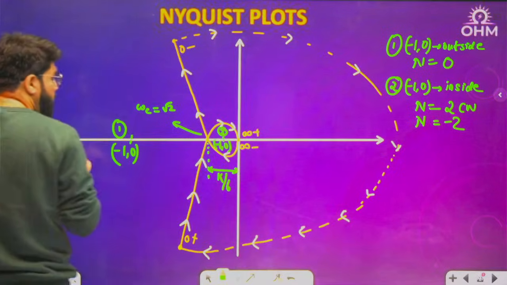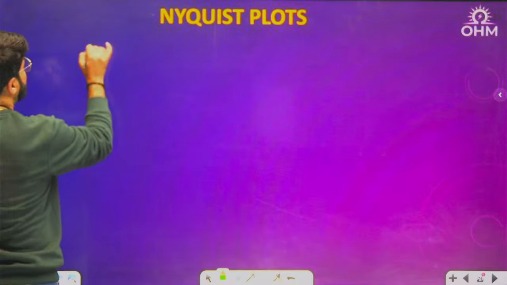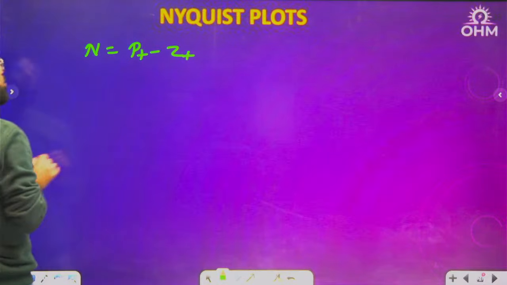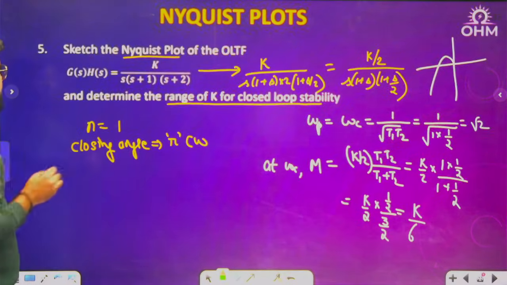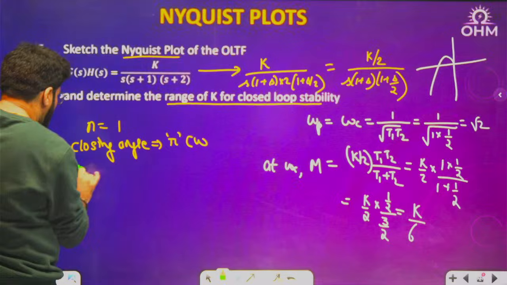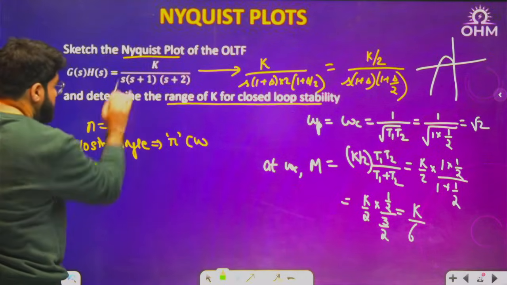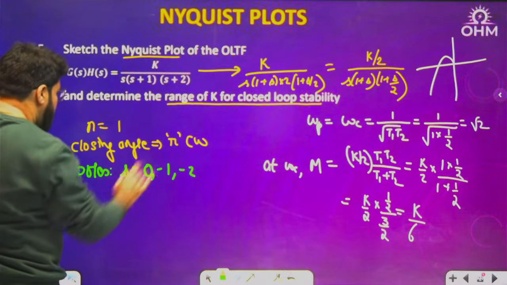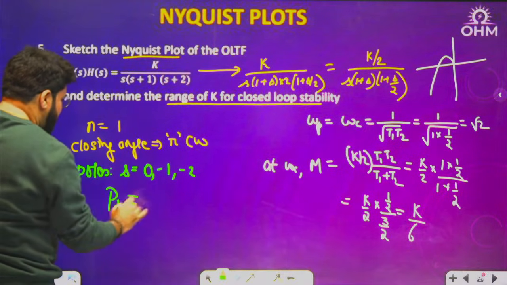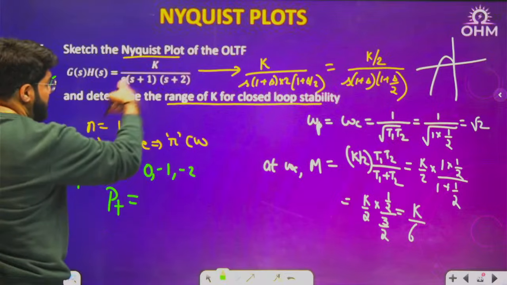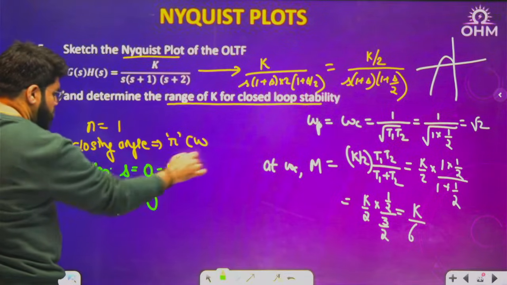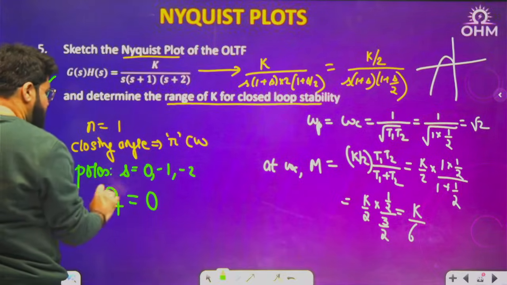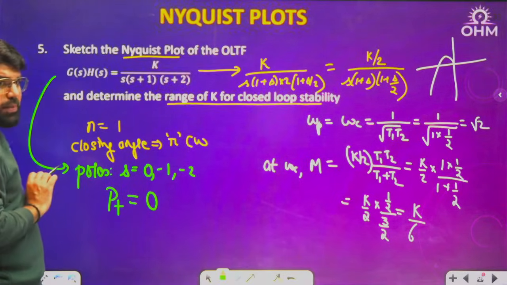Now if I come to the stability formula, what is it? P plus minus Z plus. What is P plus for the question? G(s)H(s) is given. For G(s)H(s), what are the overall poles? S equal to 0, -1 and -2. These are the 3 poles. Tell me how many poles are in the RHP. P plus is the poles of G(s)H(s) in RHP. Nothing. 1 at origin, 2 in the LHP. There is no pole strictly in the RHP. So P plus is 0.